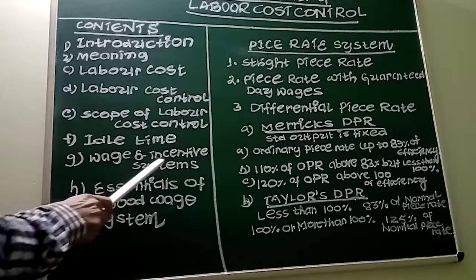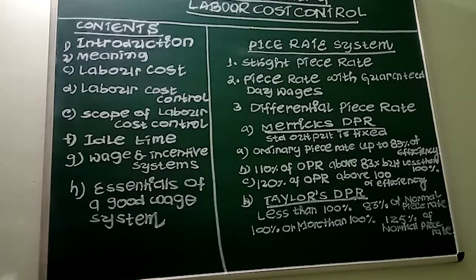Now, let us proceed to the essentials of a good incentive scheme. The incentive scheme must be welcomed by the workers, trade union, and the management. There must be a direct link between effort and reward. The scheme must be simple to operate and easy to follow. The standard must be set by taking into account. The standard set must not be changed frequently. No upper limit should be placed upon the amount of individual earnings. The scheme must be aimed at increasing the production and reducing the cost.